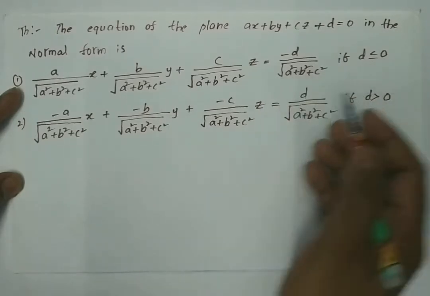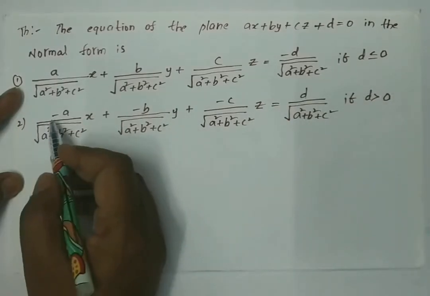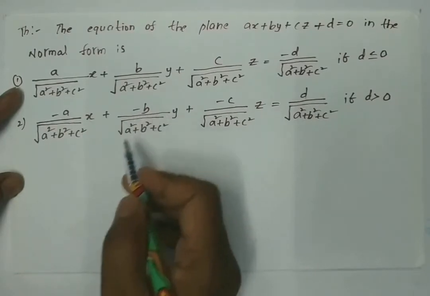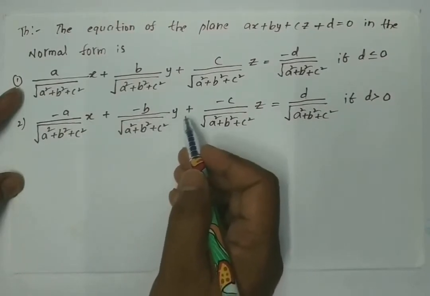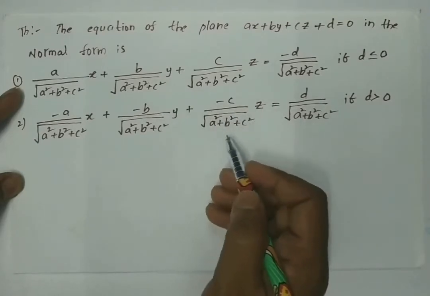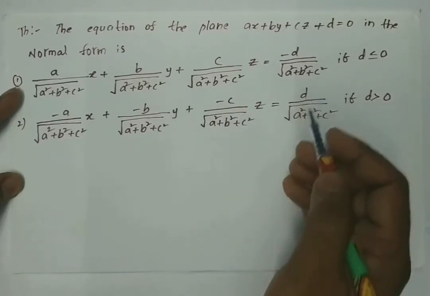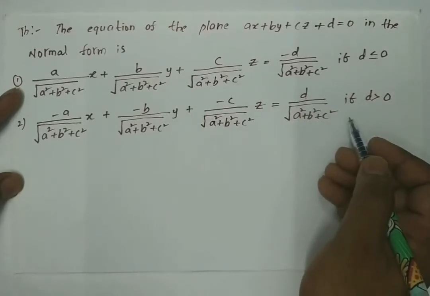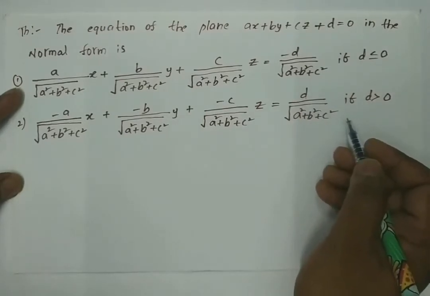This is the first case. And the second case: −a/√(a²+b²+c²) x − b/√(a²+b²+c²) y − c/√(a²+b²+c²) z = d/√(a²+b²+c²) if d > 0. This is the second case.